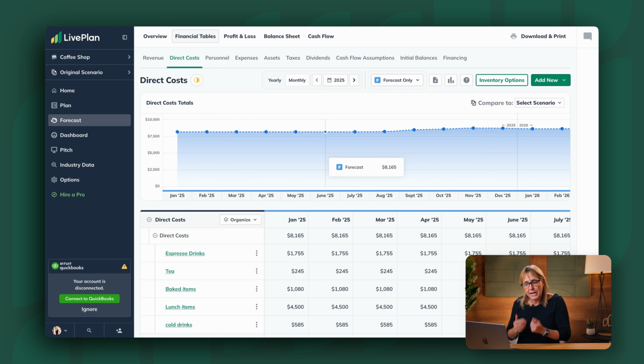The key is translating that understanding into your actual financial structure. I'm going to demonstrate this in LivePlan, and you'll see how the platform guides you to input these costs in the right places so your margins calculate accurately, and then you make better decisions. So let's dive in. You can see we're back in our coffee shop, right? Everybody understands a coffee shop, easy place to be.